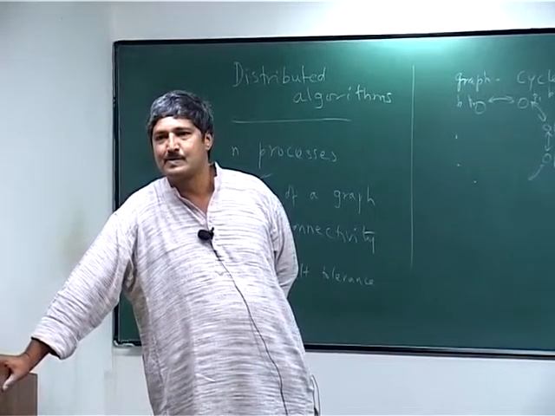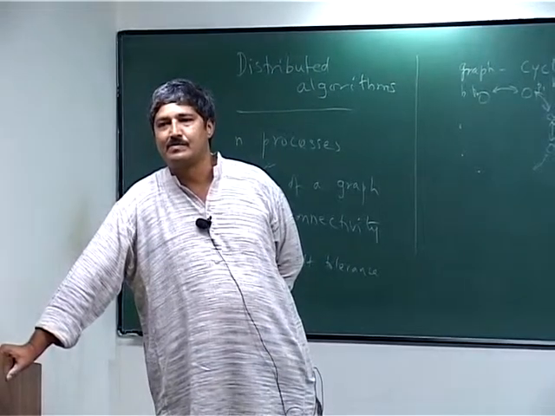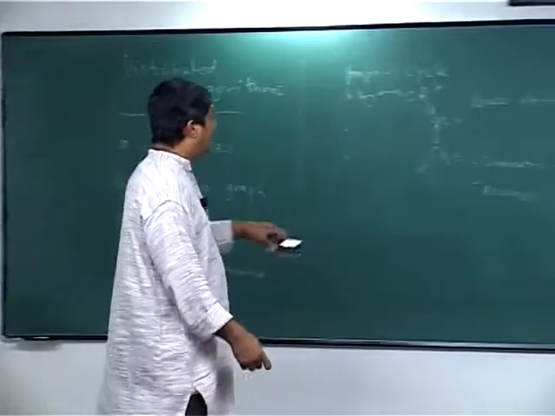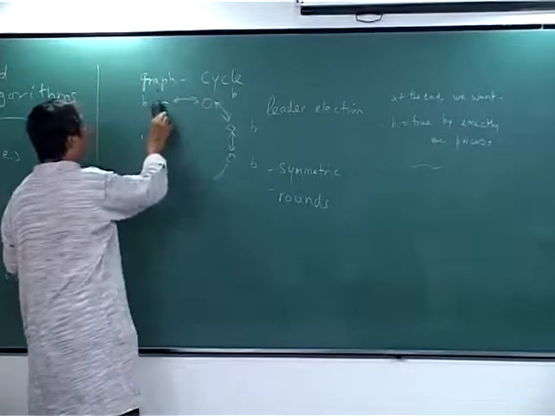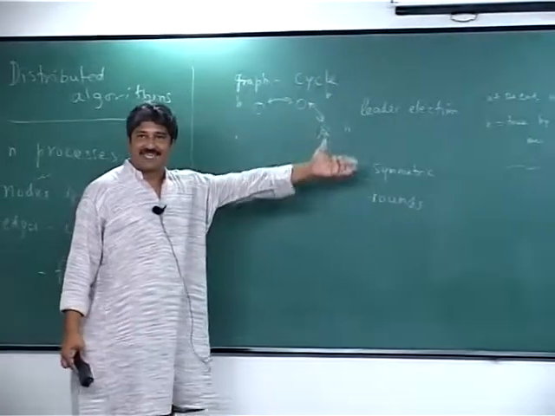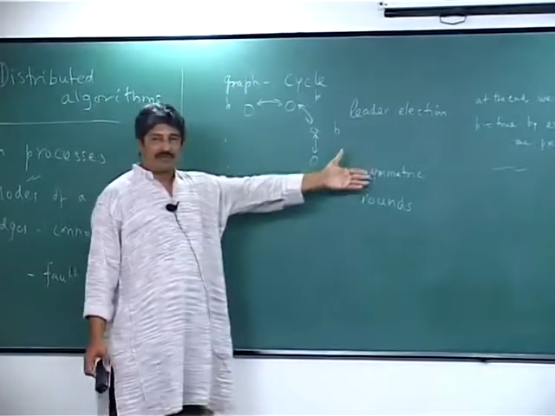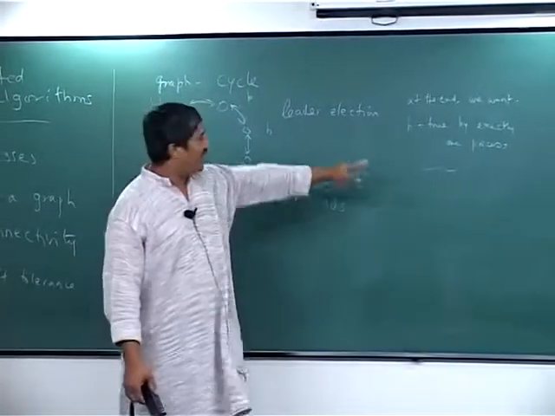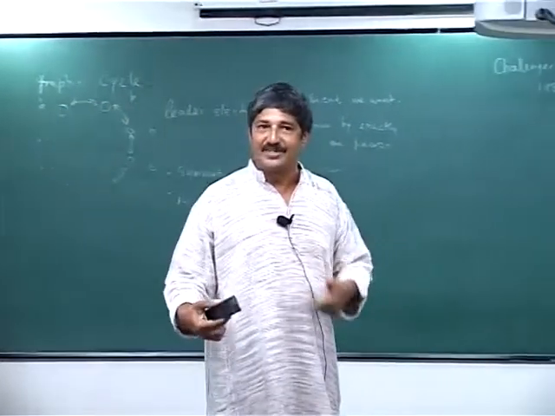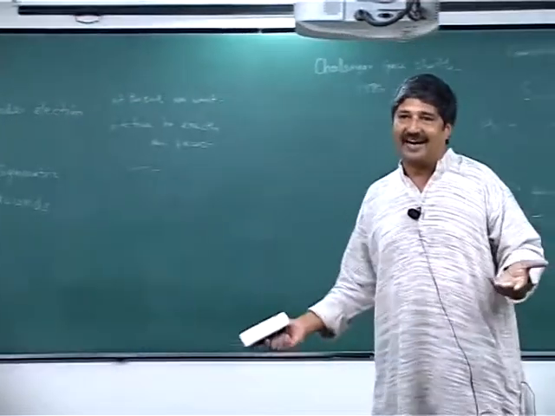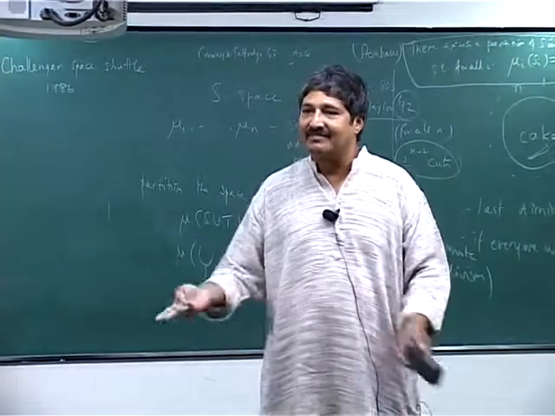We can start with any process, and when you go to the next process, it will ask whether the new number is greater than the previous number. But as stated, there are no IDs in the problem. There are no numbers. In the application, that will be the case. But as stated, the problem is there are n processes situated on a ring, and they proceed in rounds. At the end, you want this to be done. Of course, if you want more things, you should ask for it. But as stated, for electing a leader, there is no such thing, right? If you can find a leader without all that,